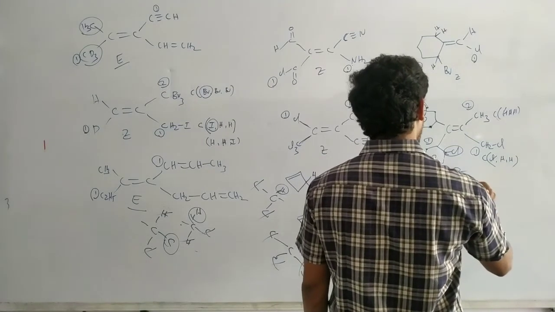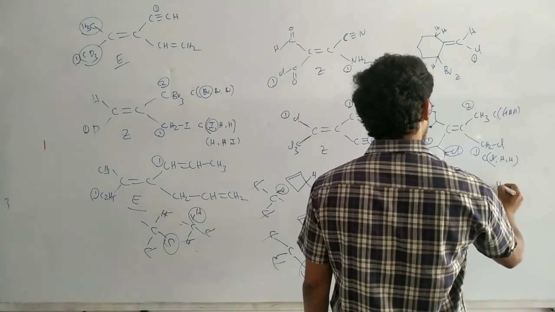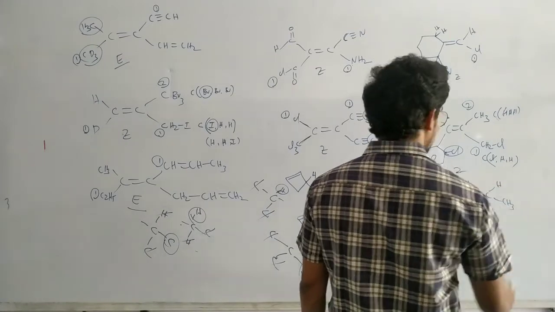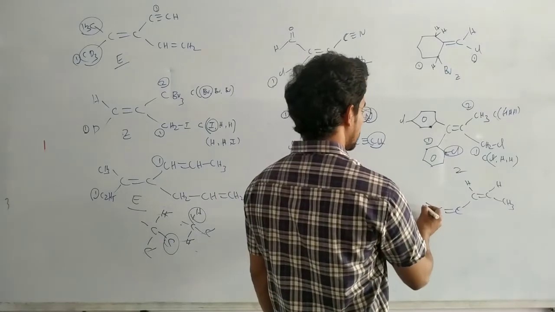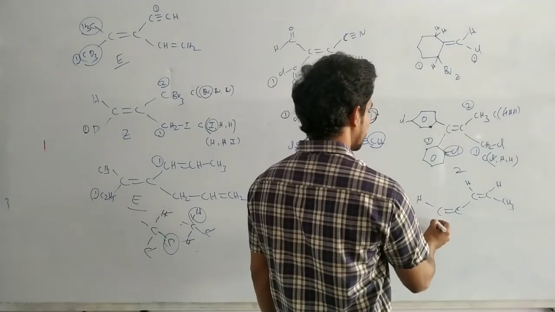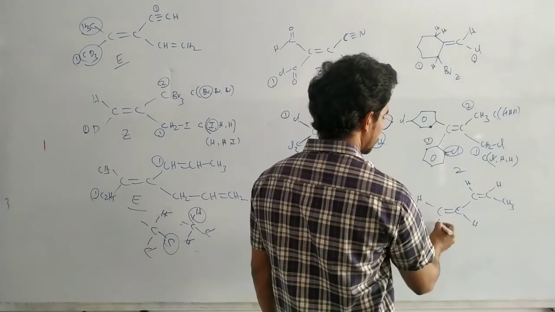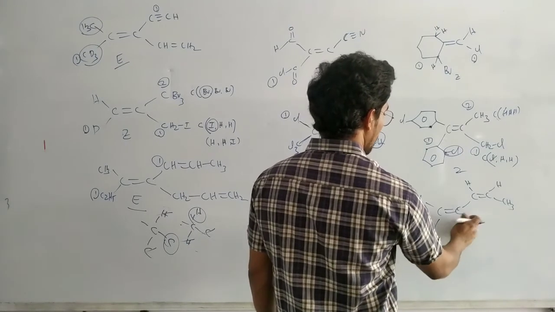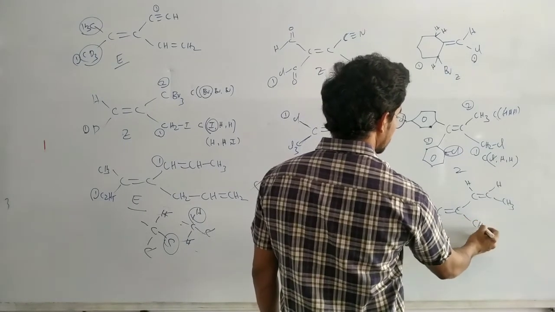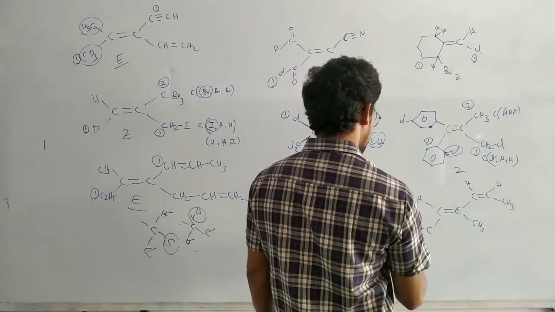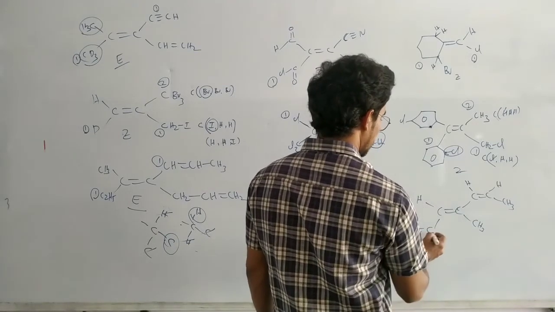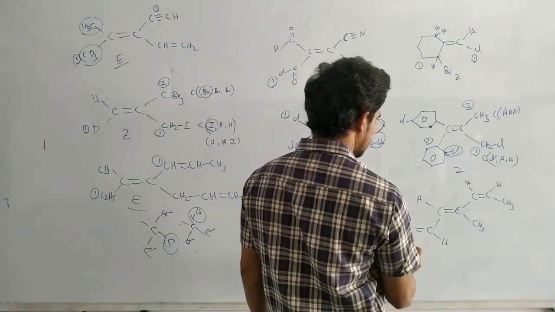And next here, one more example, double bond. C bond H, double bond here, hydrogen. This one CH3. Here this one hydrogen, this hydrogen. Now, suppose I am writing like this: here CH3, here C double bond C, here hydrogen, and this is hydrogen, this is CH3.